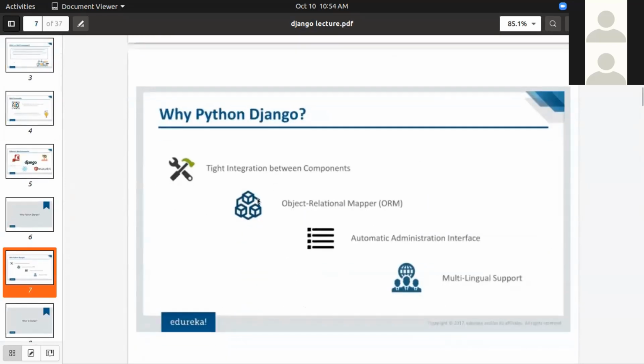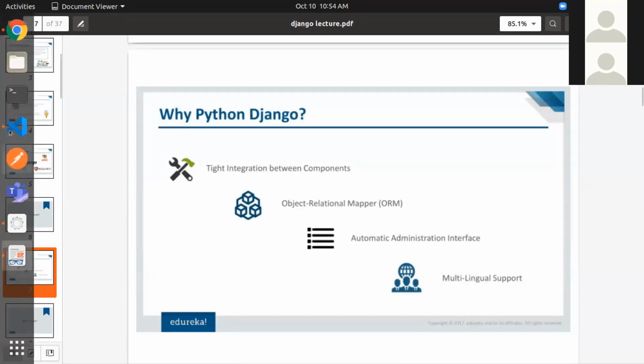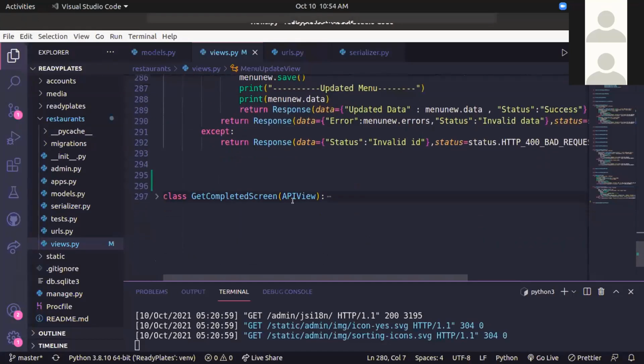What is object relational mapping? What ORM does is you don't have to deal with the database. You don't have to write big SQL queries and all those things to extract your data. Everything is done by Python itself. I'll show you one example. I had done one thing yesterday only.